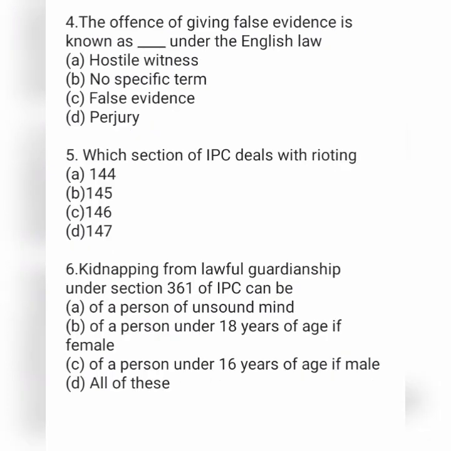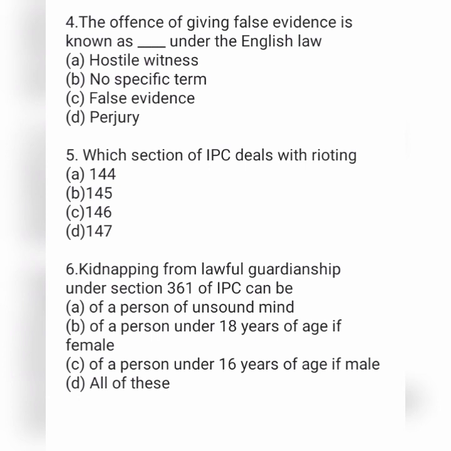അടുത്ത question, the offence of giving false evidence is known as dash under the English law. Option A hostile witness, option B no specific term, option C false evidence, option D perjury. അടുത്തത്, which section of IPC deals with rioting? Option A section 144, option B section 145, option C 146, and option D 147.